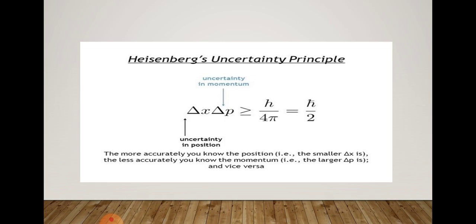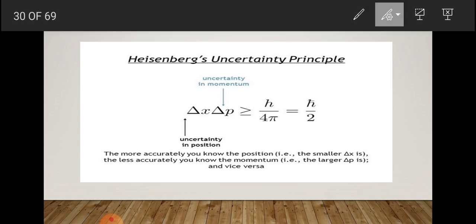And the uncertainty principle is represented by the following equation. Delta x into delta p is greater than or equal to h by 4 pi.